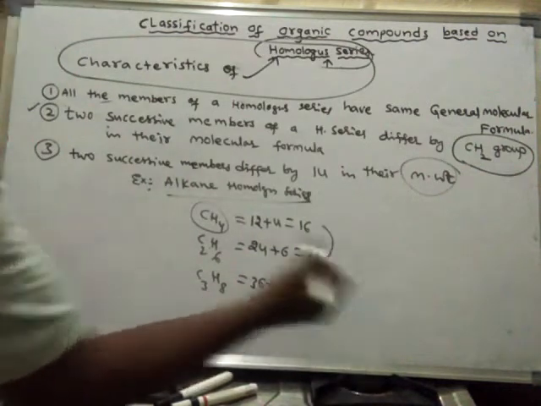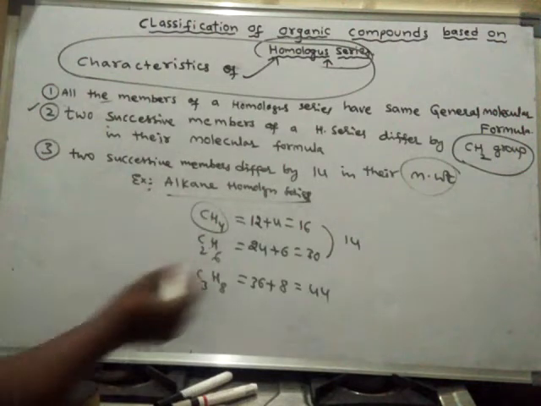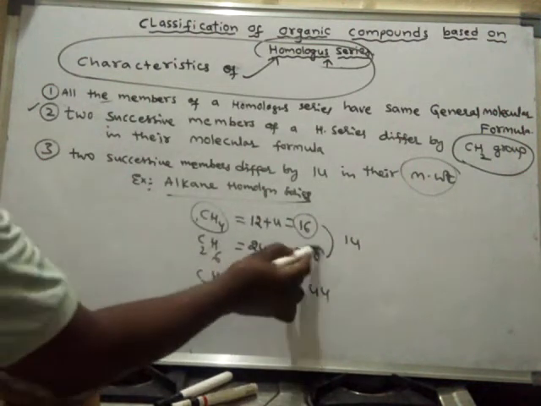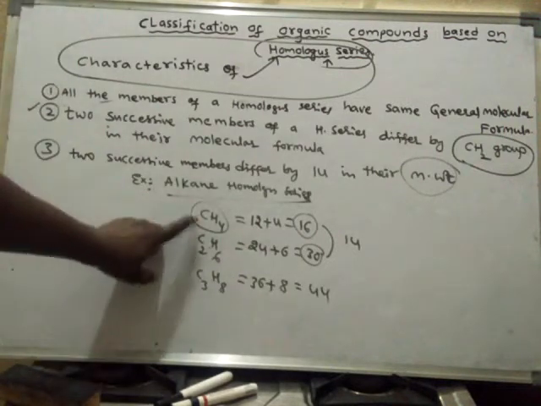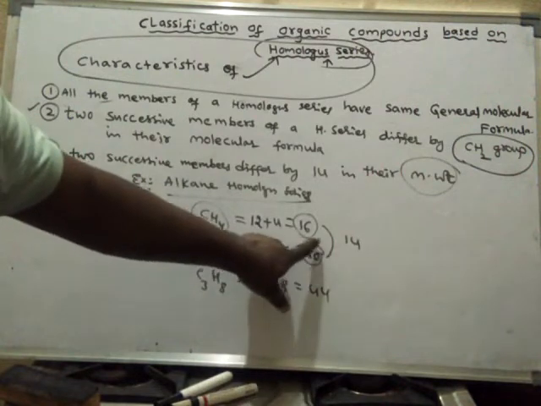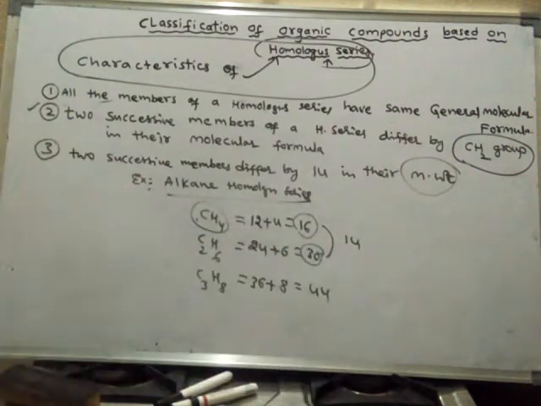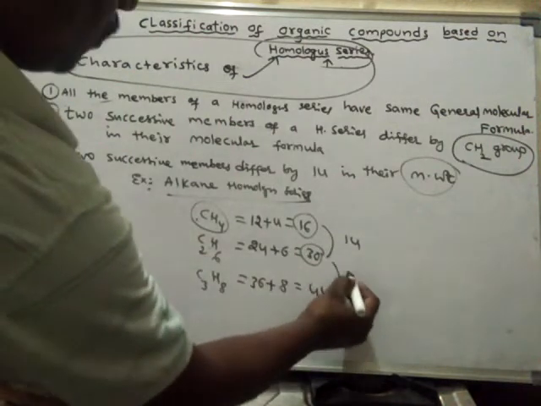So between these two, what is the difference? 14 in their molecular weight. This is the molecular weight of this one, and that is the molecular weight of that one, and the neighboring or successive members differ in their molecular weight by 14. Here also, their molecular weight difference will be 14.